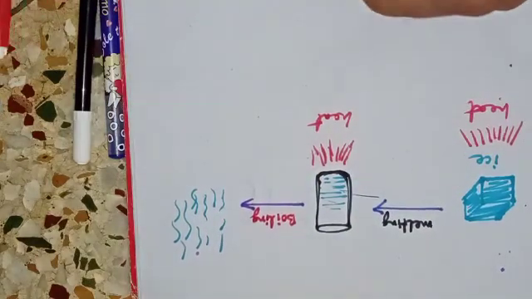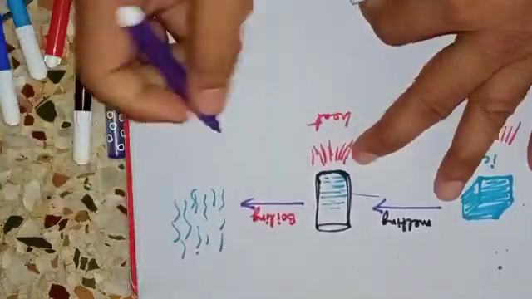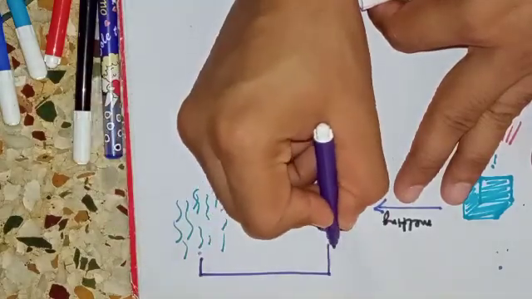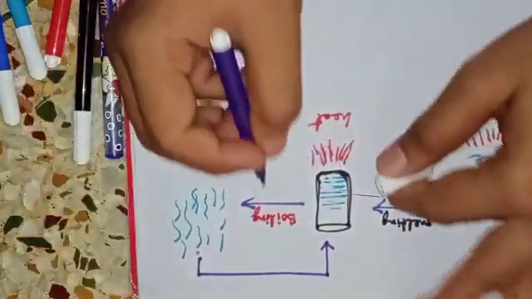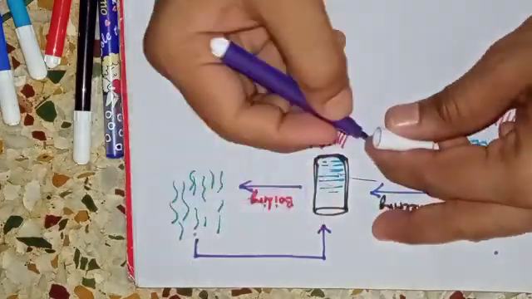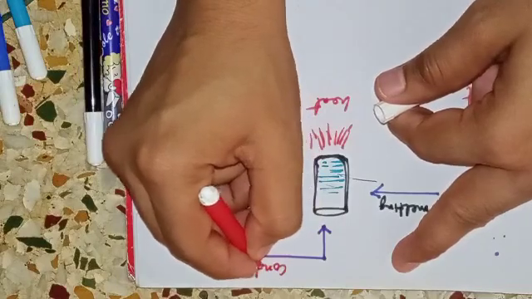Now if you cool down these vapors, if you drop the temperature of these vapors, then again you will get the liquid, and that change is known as condensation.